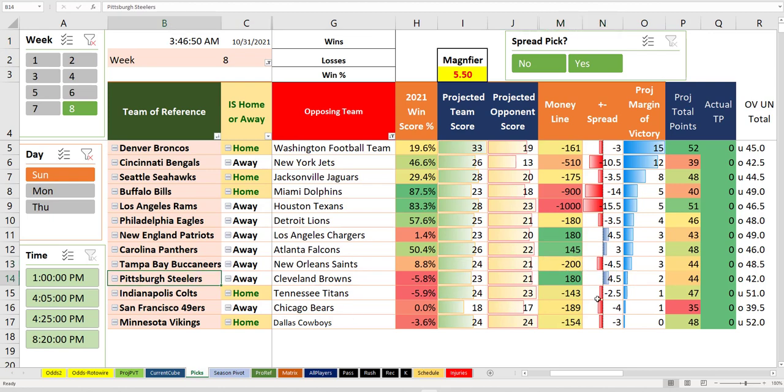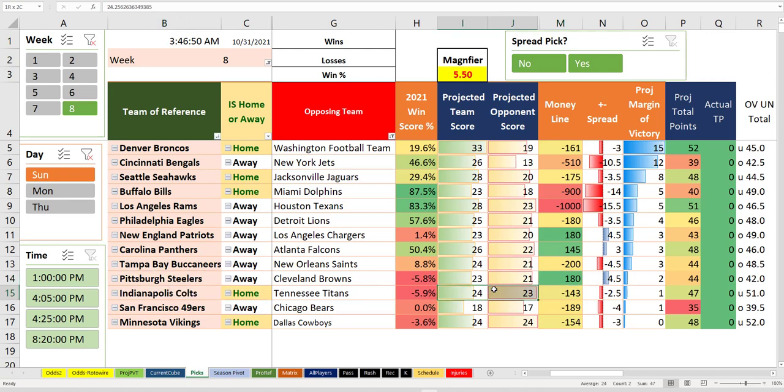Here's what I do like. Pittsburgh plus 4.5 goes on the round robin. How can you not? I know it's in Cleveland, but Tomlin, they're a fighting team. They beat Seattle, right? They hold teams to points. Like, how can you not take them plus 4.5? It's just as good as Patriots plus 4, and it's even better. And it's all the way down there, and they're supposed to win, right? They win. So that's a good round robin pick.